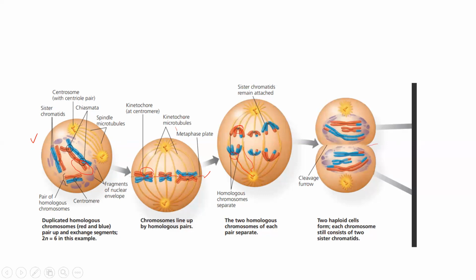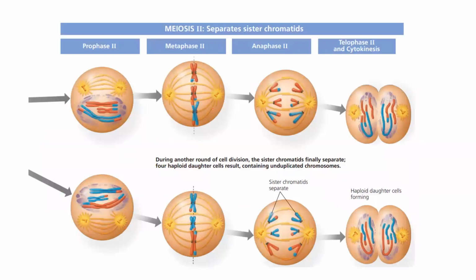So we are ending up in two cells. At the end of meiosis 1, you have two cells, but all of them have duplicated chromosomes. They are duplicated and recombined. Characteristics have got interchanged among the non-sister chromatids.